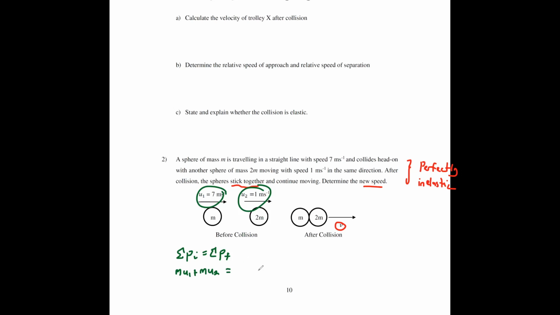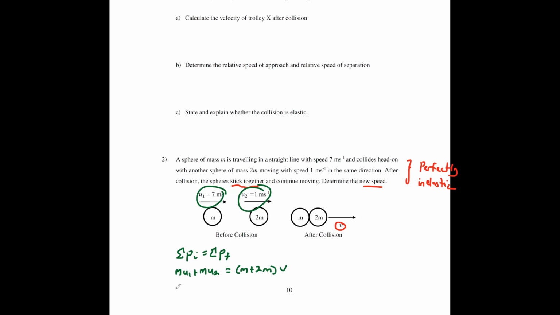And then after that, this one is just going to be m plus 2m times v. So you try to sum in the values.